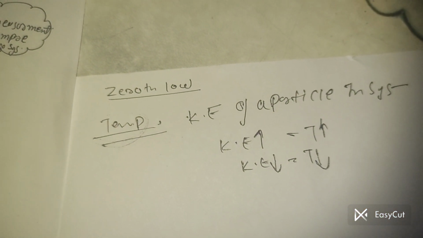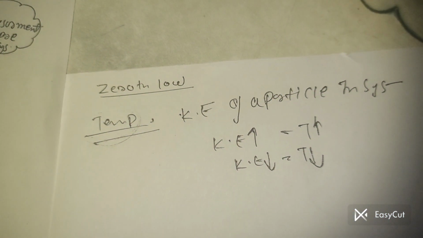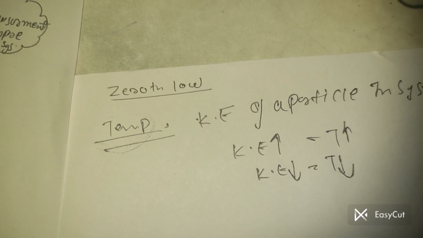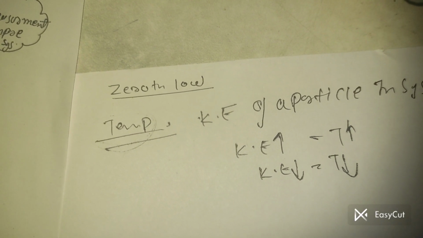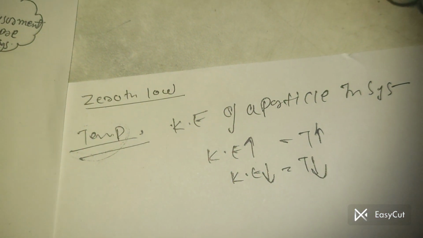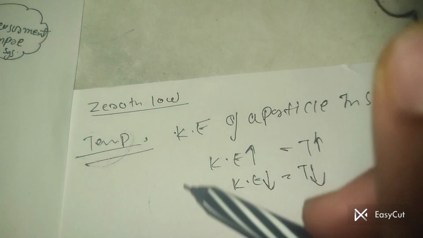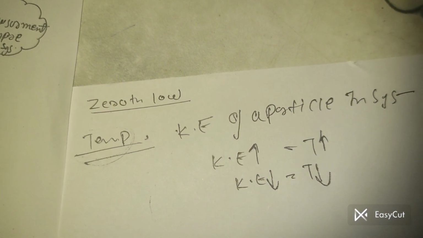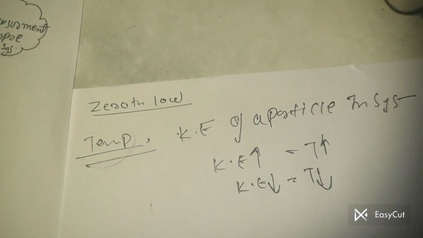For better understanding, for example, you rub your hand on your pant. You see that your kinetic energy increases. Say this paper and my thumb are in a system, so in this system the kinetic energy of my thumb is increased.